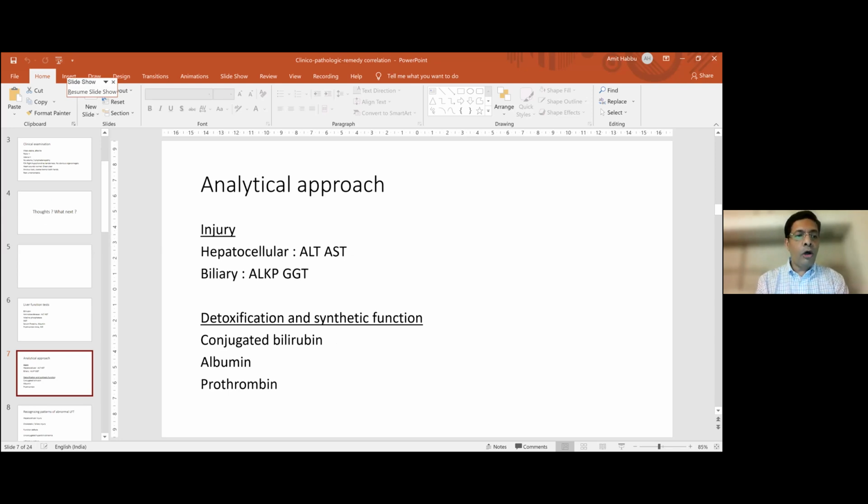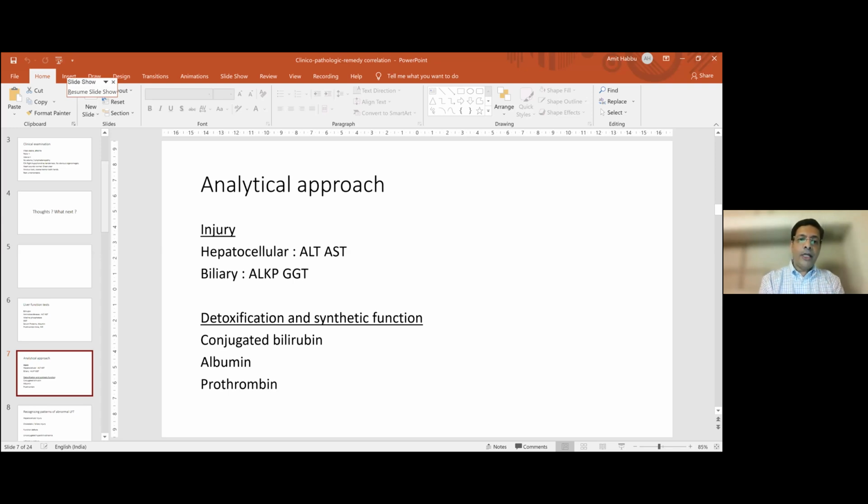Although we call all of these liver function tests, many of them are not. They are actually indicators of liver injury, and some are indicative of the detoxification function, and only a few are related to the synthetic function of the liver. ALT and AST indicate hepatocellular injury.